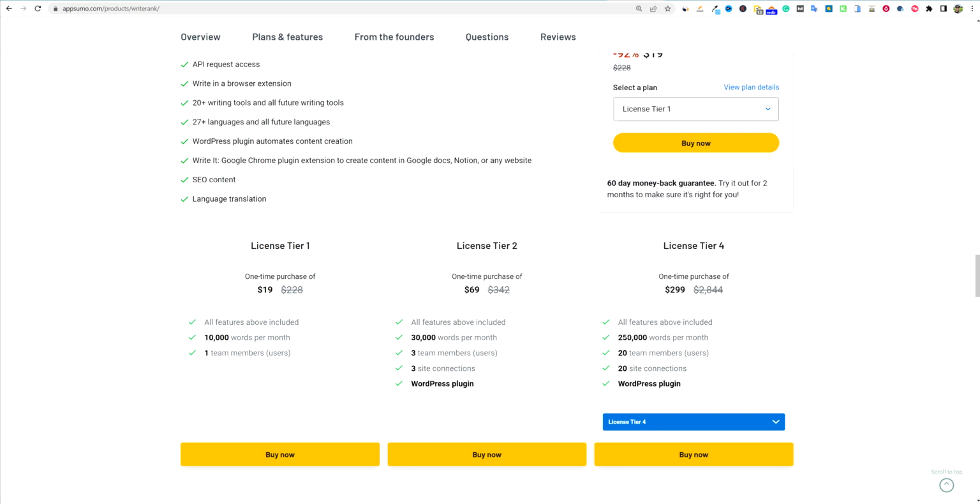I think it'd be nice to have the word count go up a little bit more. But at the same time, if this really does produce really good content, then we could go and compare other AI tools, and what you would be getting for that 250,000. But just keep in mind with Jasper, even just a few months ago, $100 a month only got you 100,000 words, I believe. And so it's already 2.5 times that.